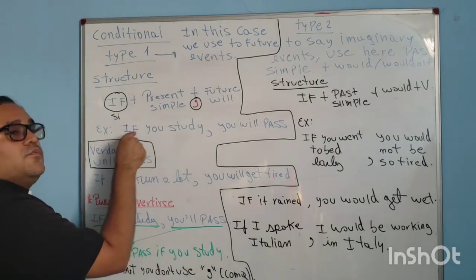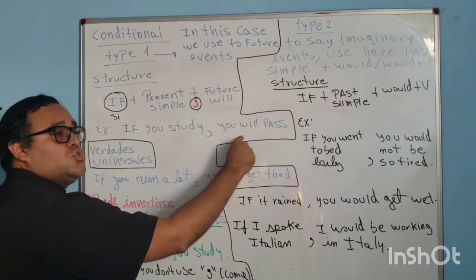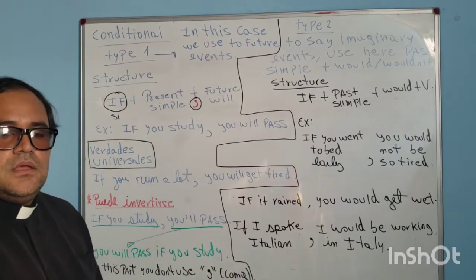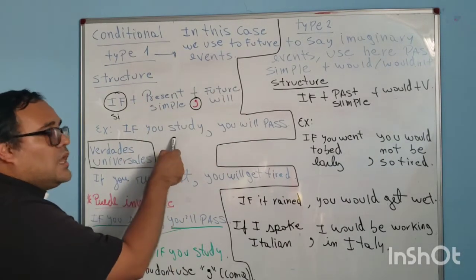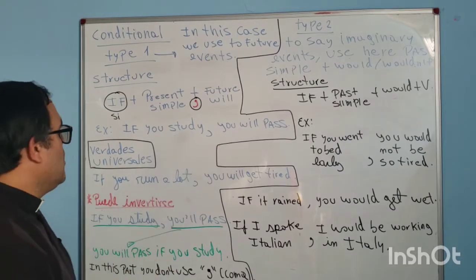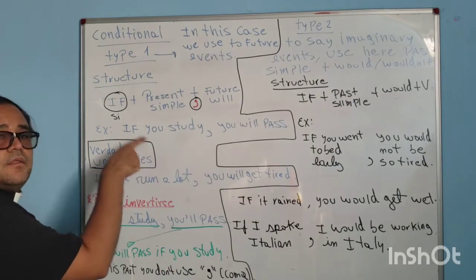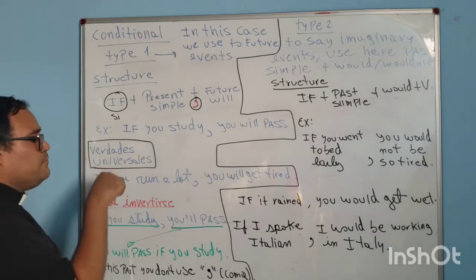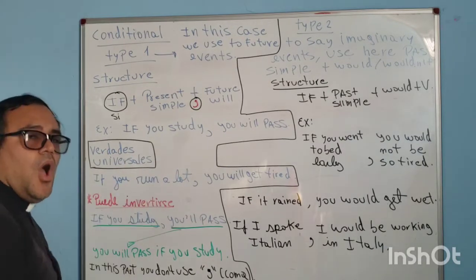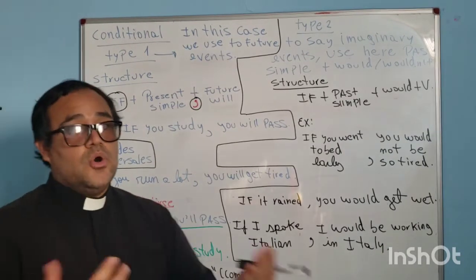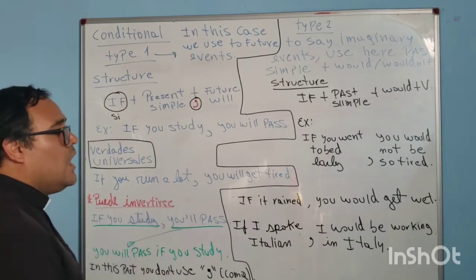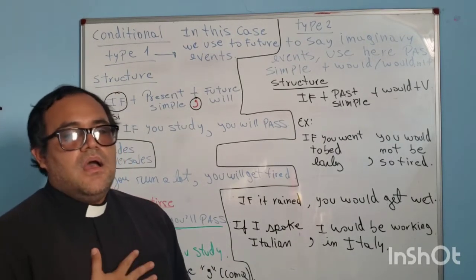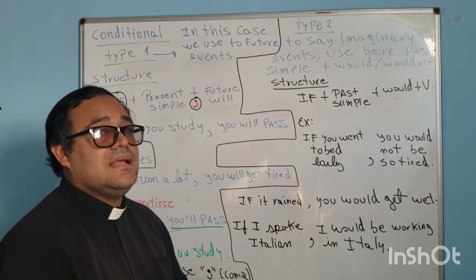If you study, comma, you will pass. En español es, si tú estudias, coma, tú pasarás. For example, universal truths: if you run a lot, si tú corres mucho, coma, you will get tired. Yes, tú estarás cansado.